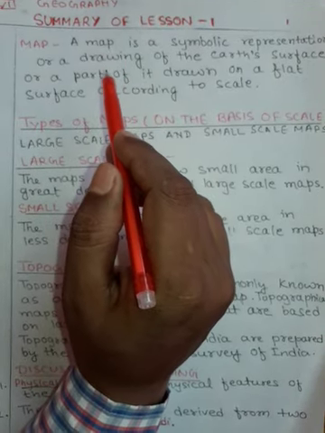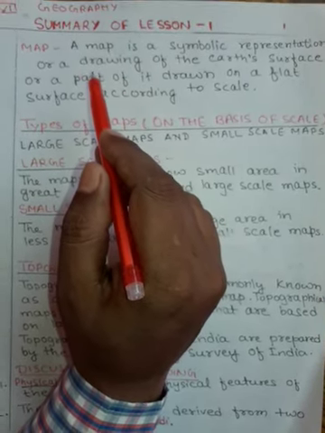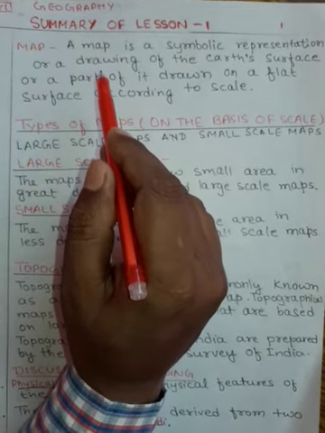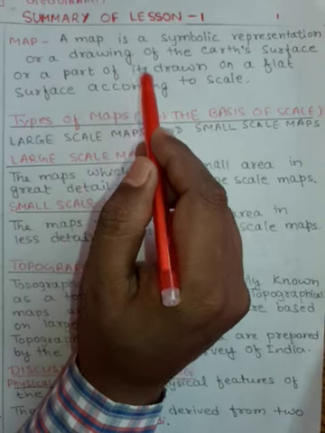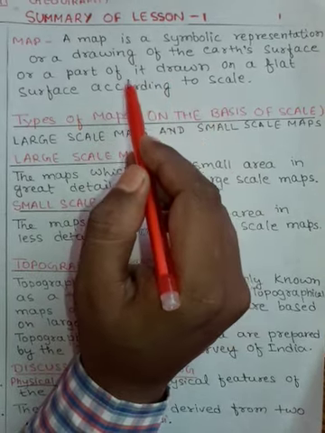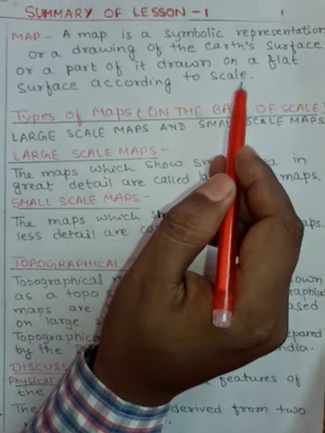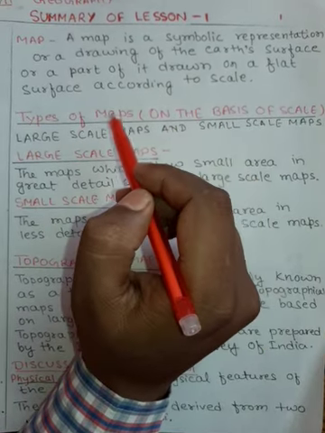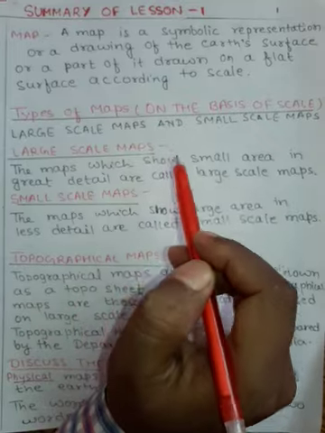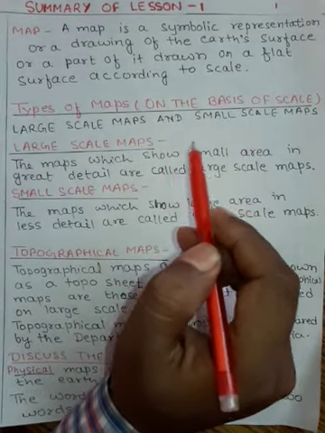So you have already read about map, the definition of map. A map is a symbolic representation or a drawing of the earth's surface or a part of it drawn on a flat surface according to scale. Then I taught you about the types of maps on the basis of scale.